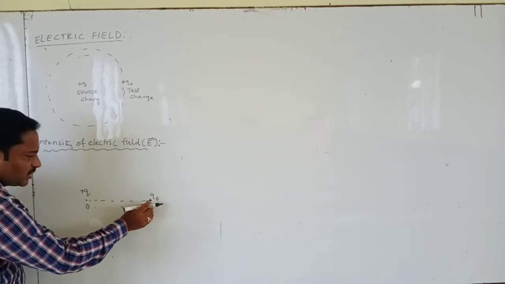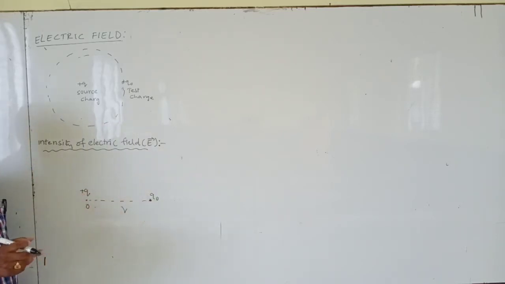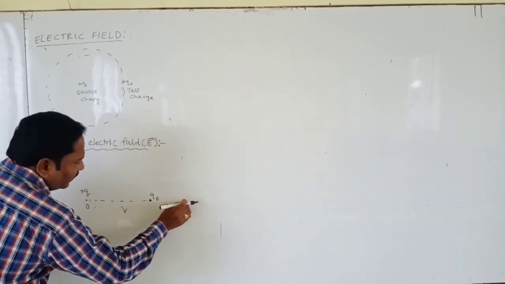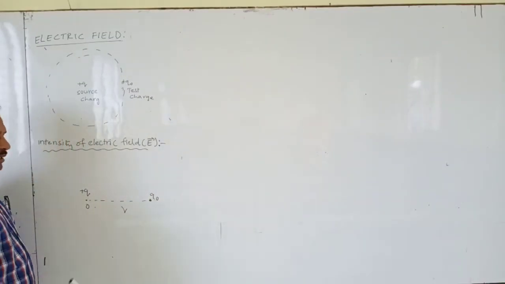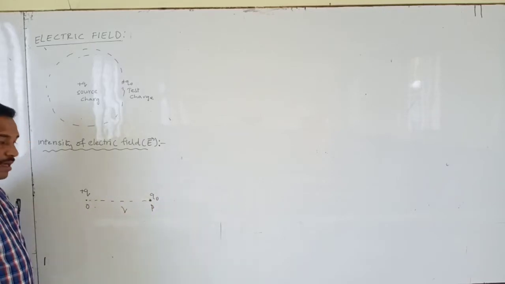If we move the charge towards the positive charge, then the repulsion is more. If we move the charge away from the point, then its repulsion is very less. And one more thing, as the magnitude of charge increases, the repulsion force also increases.